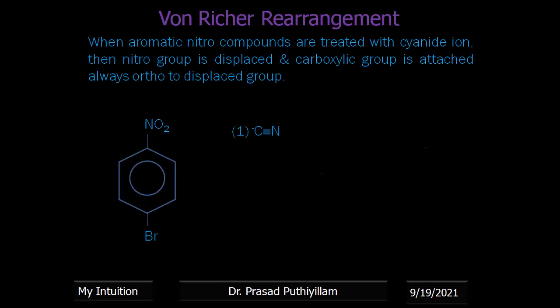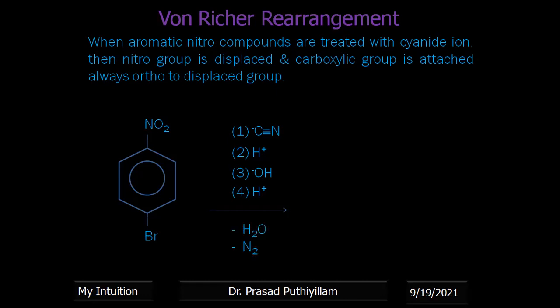Taking one example, NO2 and Br attached to the benzene ring at para positions to each other, and the reagents in order: CN minus as nucleophile, then acidic protonation, then adding a base OH minus, then again protonation.